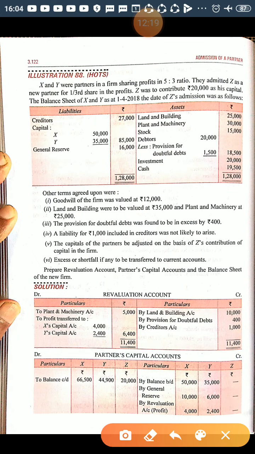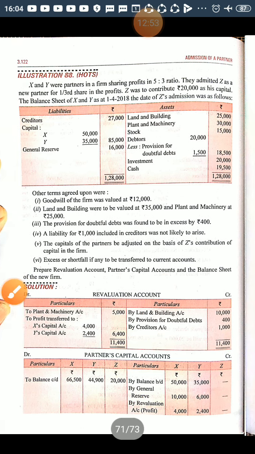The credit side of the revaluation account is 11,400, but the debit side is 5,000. So the balance 6,400 is a profit on revaluation. This profit on revaluation will be shared by the old partners in their old ratio, that is 5:3. So profit is transferred to X's capital account 4,000 and Y's 2,400. They have transferred on the credit side by revaluation account 4,000 and 2,400, right?